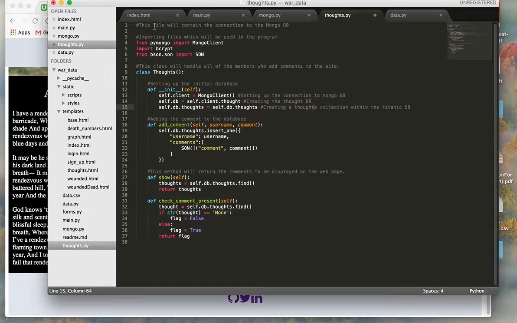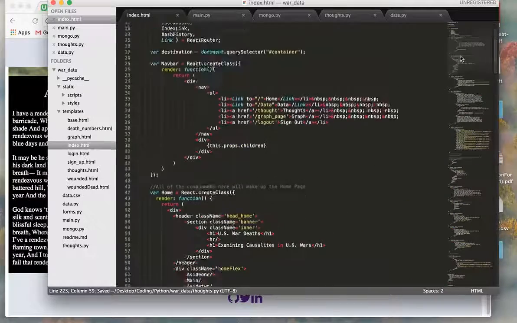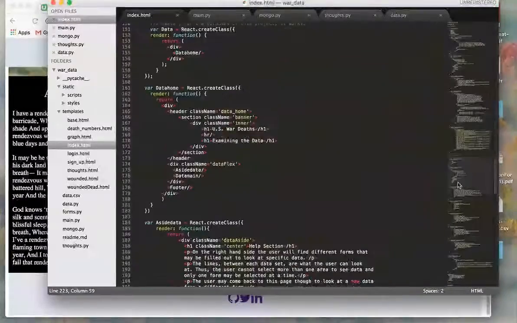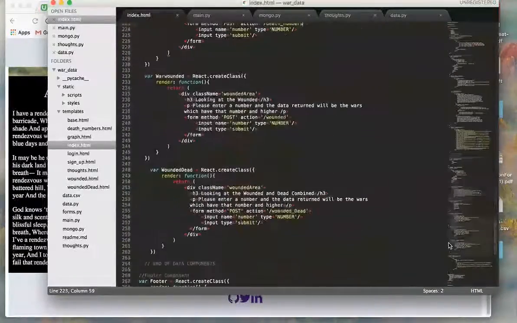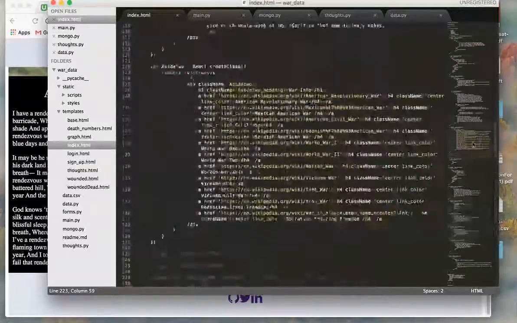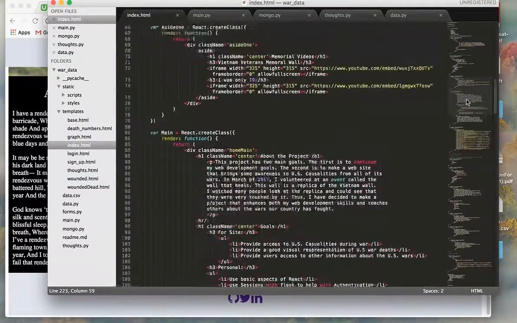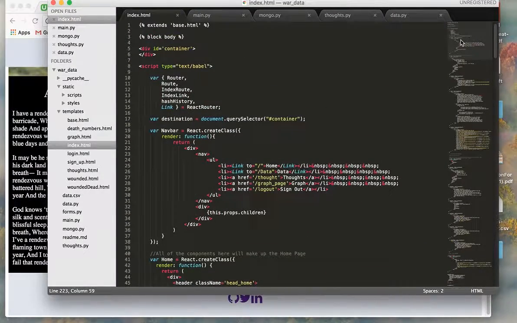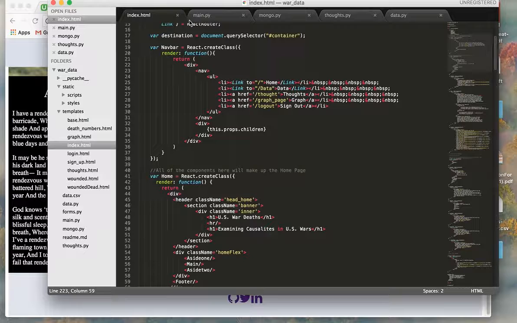And now I want to show briefly the React. Here's all the React components. I have them all in my index.html file. I have to admit, I still don't know how to put React in its separate file yet, but if you look at how long this goes on for each of these components, I don't even know how many components in here, like 20, maybe more than that. So I can say I got quite good at writing React components and understanding them and everything. So that's that aspect of it.